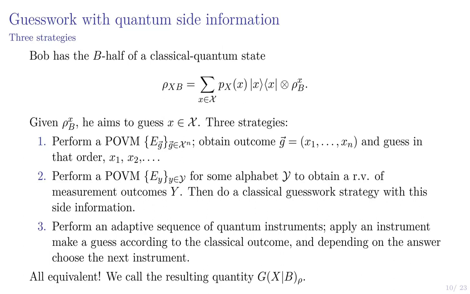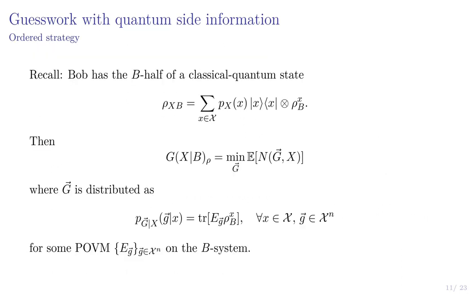And then most generally, Bob could perform an adaptive sequence of quantum instruments. So he applies an instrument to his state, makes a guess according to the classical outcome, and then depending on the answer, chooses the next instrument to apply. But in fact, all three classes of strategies end up being equivalent. And no matter which class of strategies you choose, you end up with the same minimal expected number of guesses.